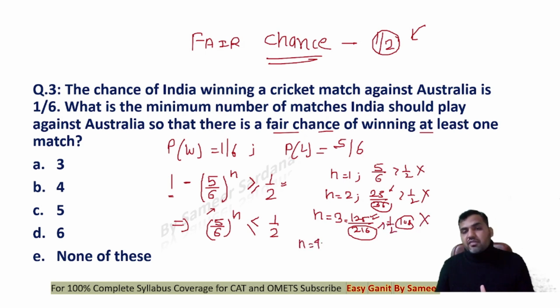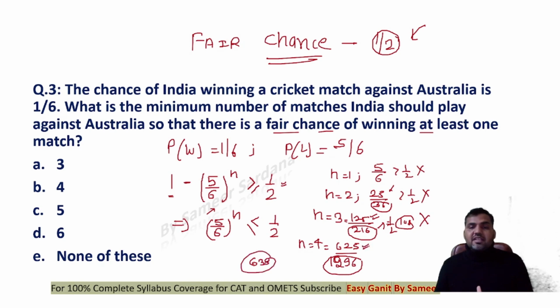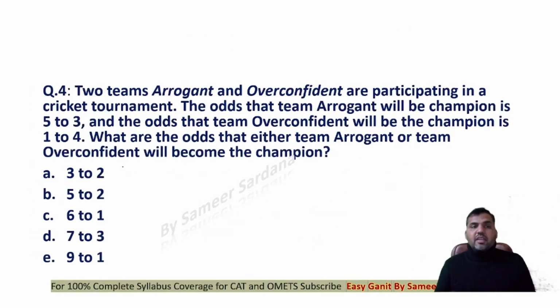If I put n as 4, guys, in the denominator I'll have 1296, and in the numerator I'll have 625. Now 50% of 1296 is 648, and 625 is less than 648, so this is less than 1/2. That means India needs to play a minimum of 4 matches so that they win at least one game.